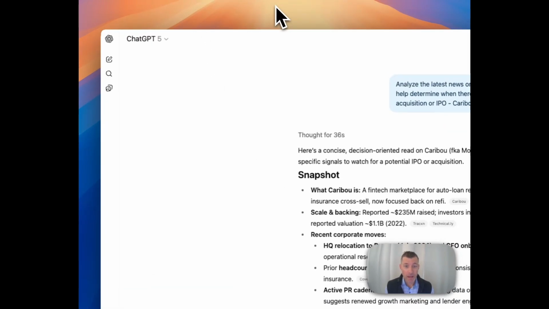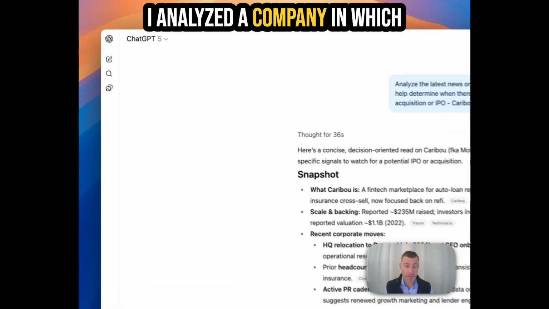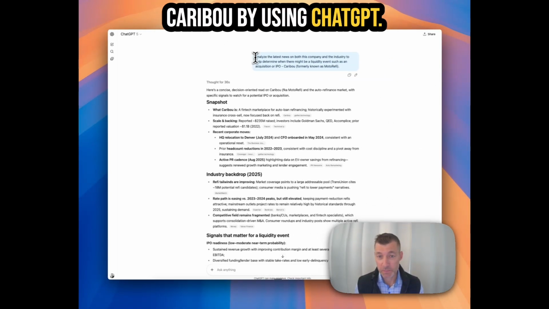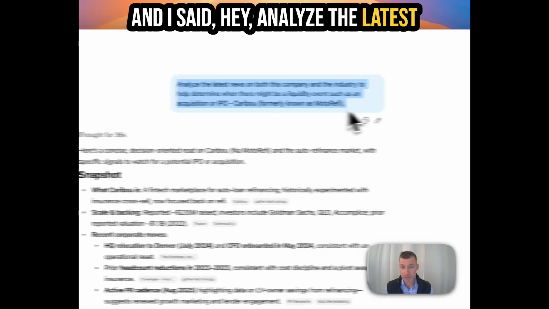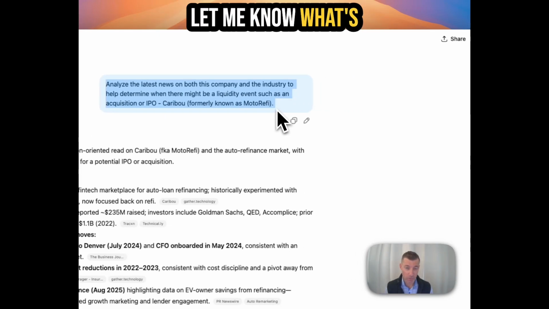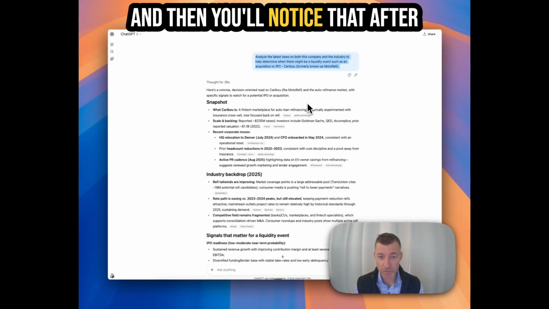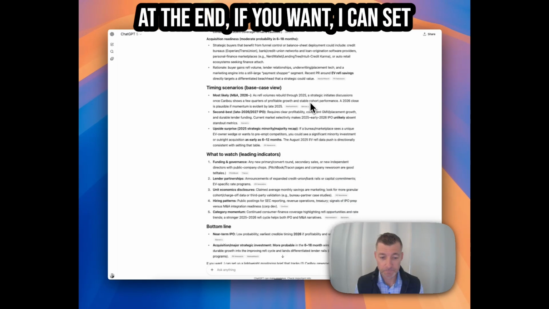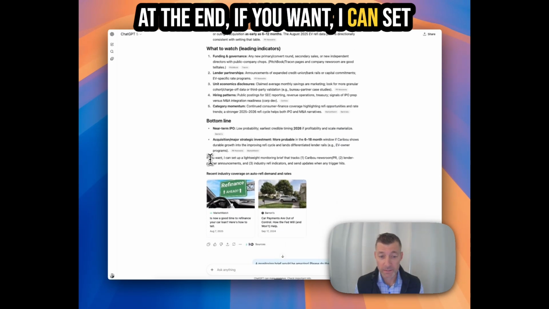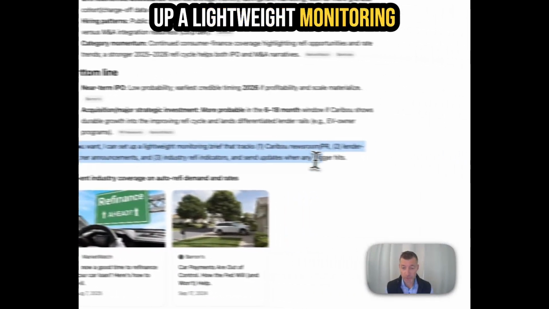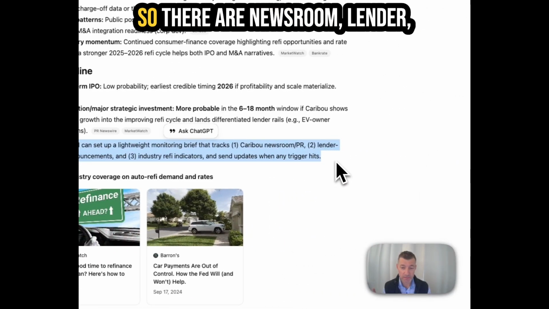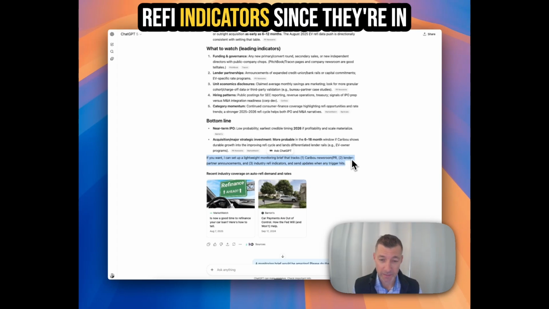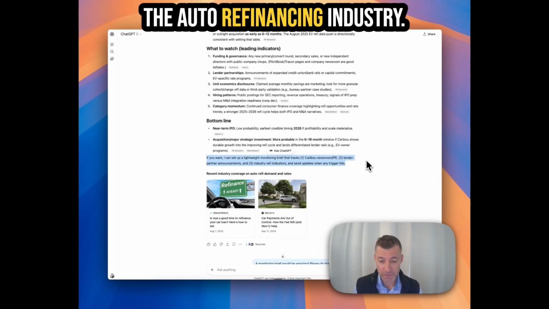I analyzed a company in which I invested a while back called Caribou by using ChatGPT. And I said, hey, analyze the latest news, et cetera, and let me know what's going on in the industry. And then you'll notice that after it did its research here, it asked at the end, if you want, I can set up a lightweight monitoring brief that tracks these things. So their newsroom, lender partner announcements, and industry refi indicators, since they're in the auto refinancing industry.